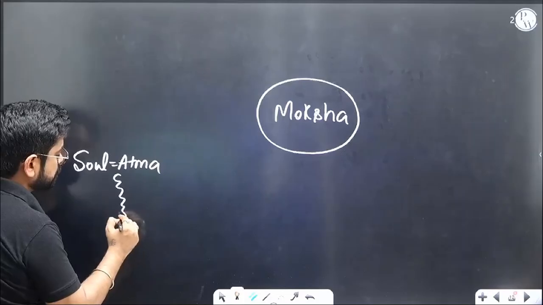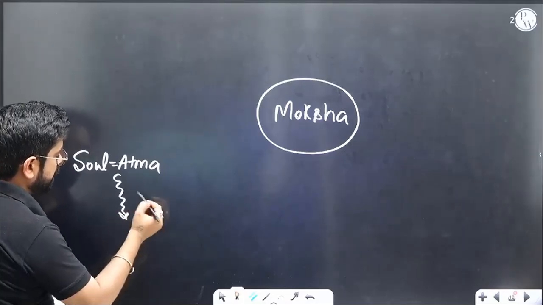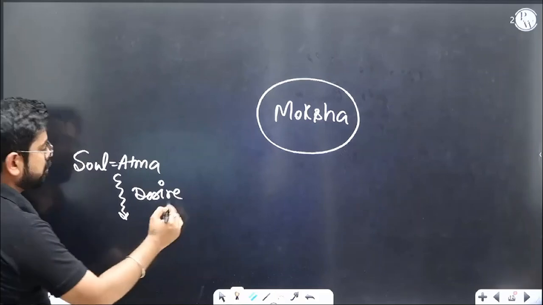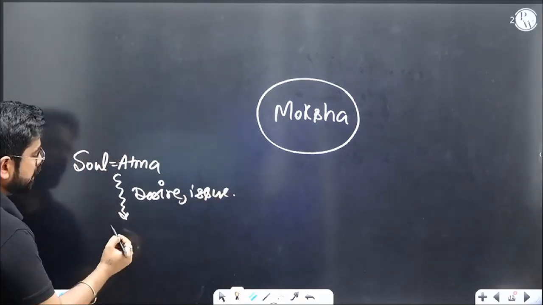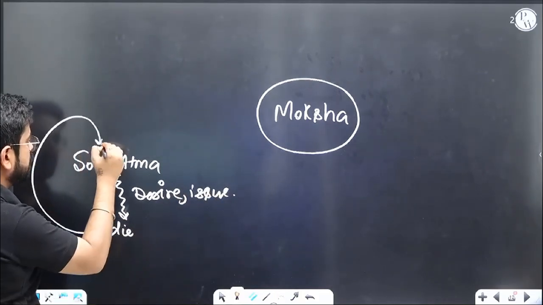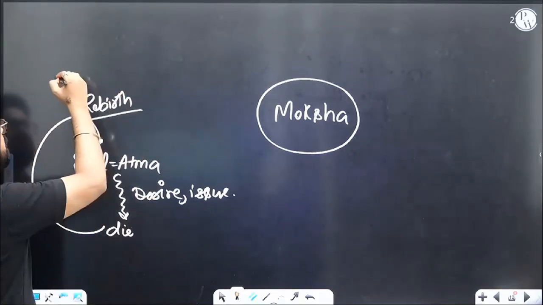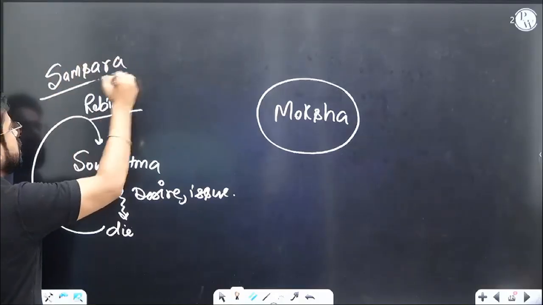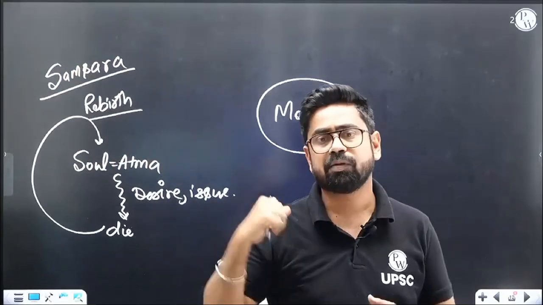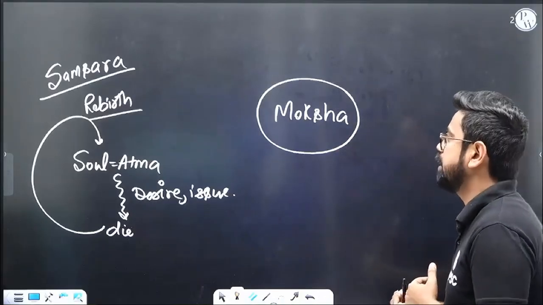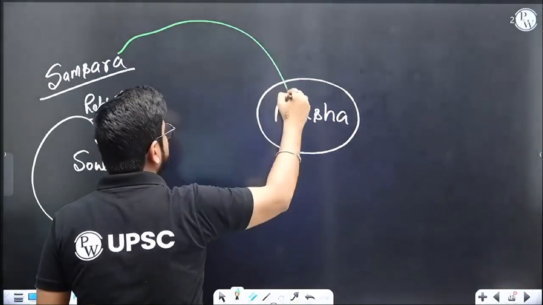Now, because of some issue, or because of some desire, or because of some other issue, that's not the only desire, we actually die and we take rebirth. We get born again. This whole cycle of death and birth is called samsara. Why we are discussing this will help us in Buddhism as well. So this whole cycle of birth and death is called samsara, and actually liberation from samsara is your moksha.